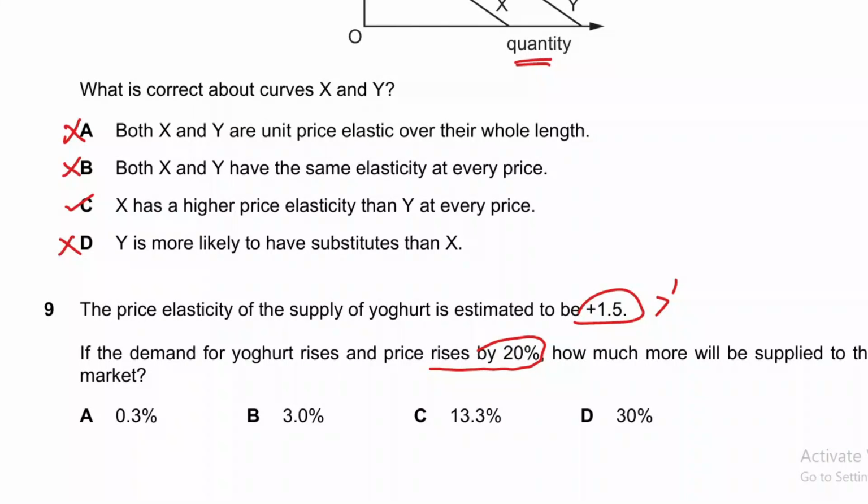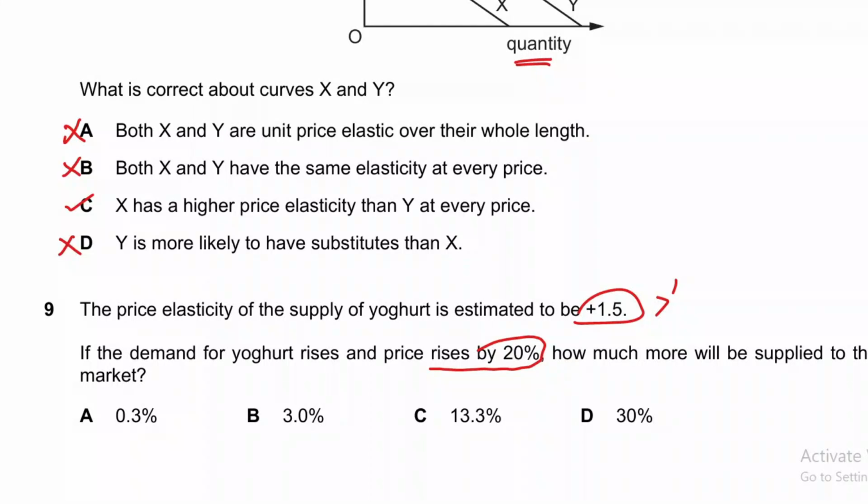So keep in mind, elastic supply is when a change in price leads to a more than proportionate change in quantity supplied, right? So supply is elastic, so a 20% increase in price will lead to more than 20% change in quantity supplied. If it is price elasticity of demand, then we will say more change in demand, and if it is elasticity of supply, then we will say more change in supply.